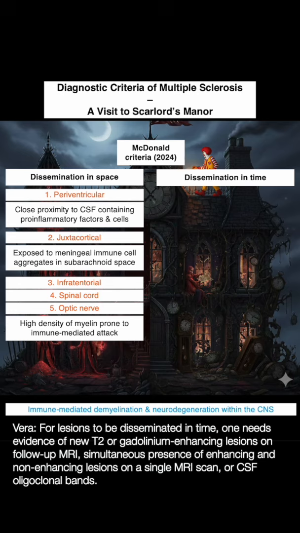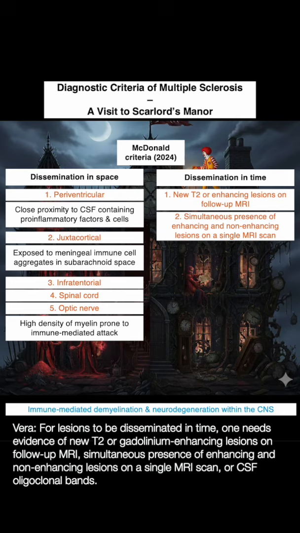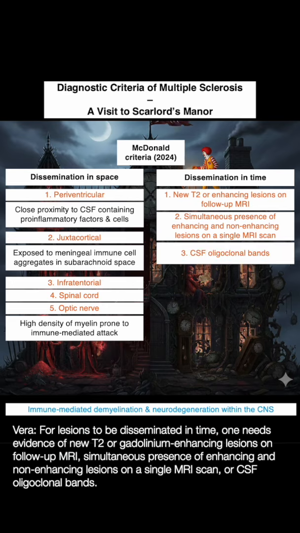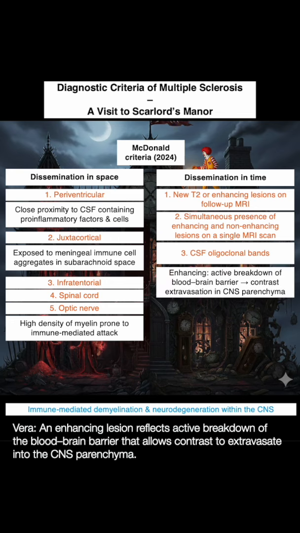For lesions to be disseminated in time, one needs evidence of new T2 or gadolinium-enhancing lesions on follow-up MRI, simultaneous presence of enhancing and non-enhancing lesions on a single MRI scan, or CSF oligoclonal bands. An enhancing lesion reflects active breakdown of the blood-brain barrier that allows contrast to extravasate into the CNS parenchyma.